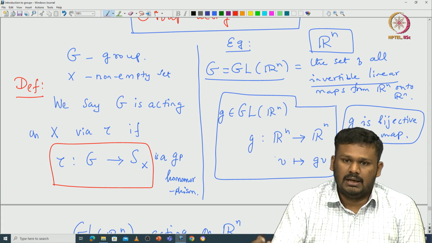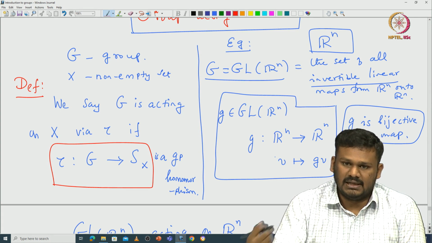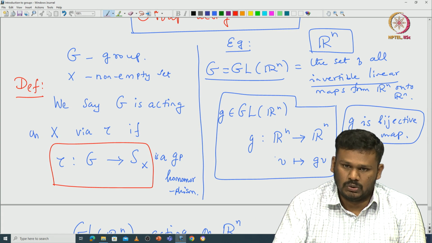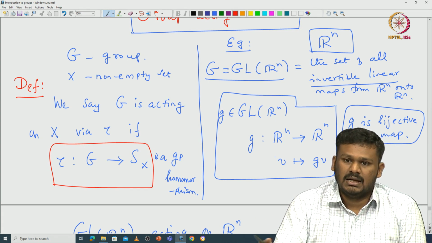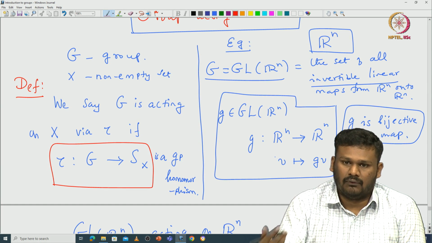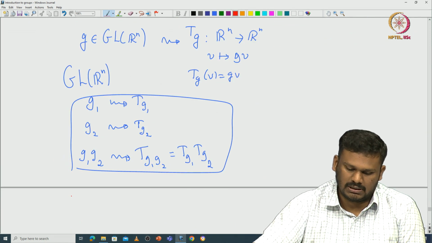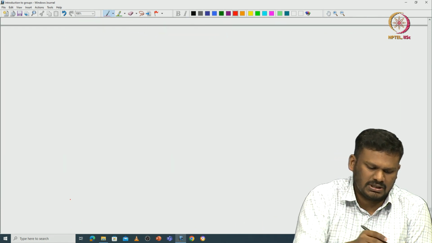Each element of the group defines a function from X to X, which is a bijective function. So, recall what is Sx? Sx is nothing but the set of all bijective functions from X to X. So, let us recall the definition.